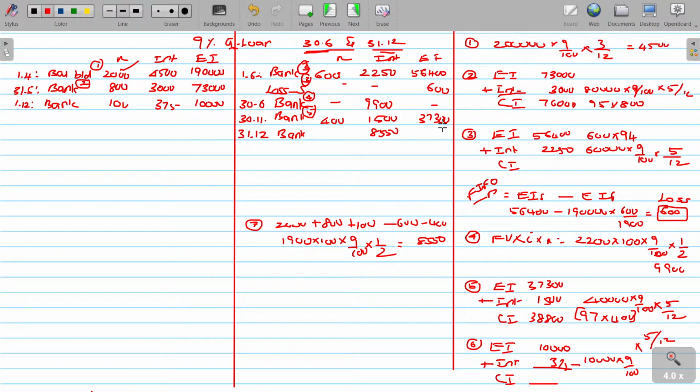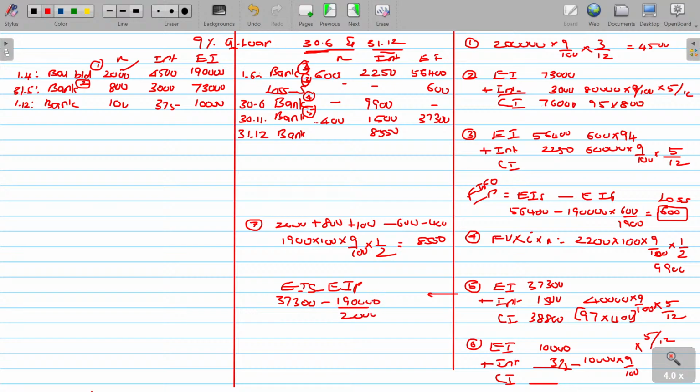But I missed calculating the profit and loss on this sale, this 400 sale, isn't it? Did we calculate? Working note number 5. Oh, we missed calculating the profit here. Now, I'll extend that one also. Ex-interest sale minus ex-interest purchase. Ex-interest sale being 37,300 minus, under first in first out method, I am selling from the opening balance only. 1,90,000 rupees is for 2,000.